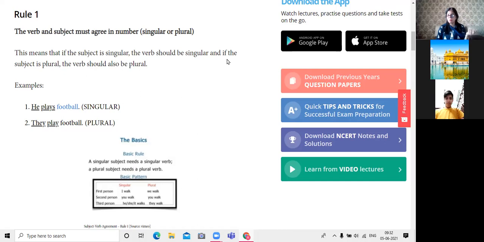With they or with plural nouns, what do we use? With plural nouns, that is they, or with Ram and Sham. They go to park or they goes to park. Parth will tell me. They go to park or they goes to park. What is correct? Parth, unmute yourself.